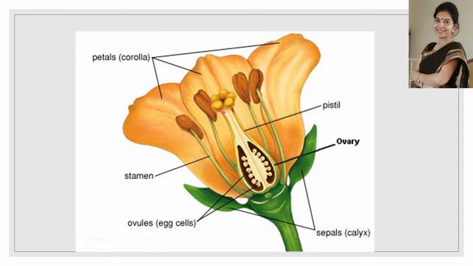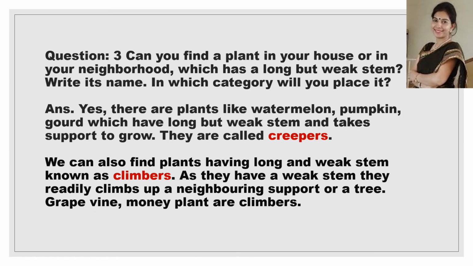Inside the pistil, the different parts are the stigma, the style, and this is the ovary. Inside the ovary are the ovules. And this is the stamen. It has two parts, the anther and the filament.